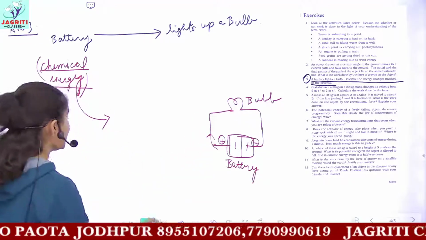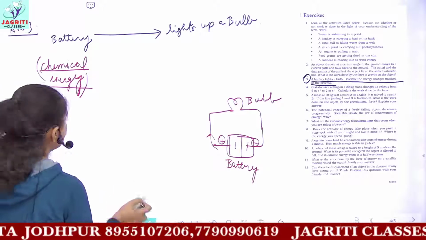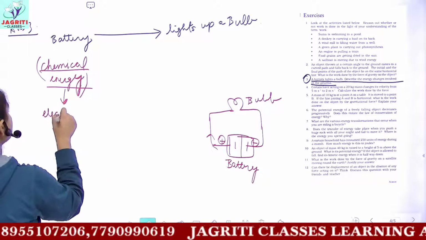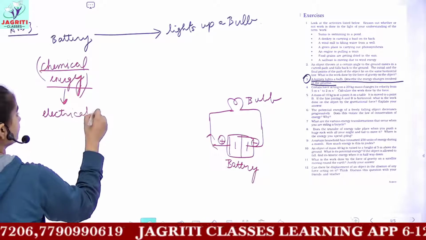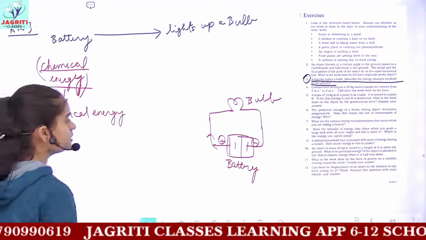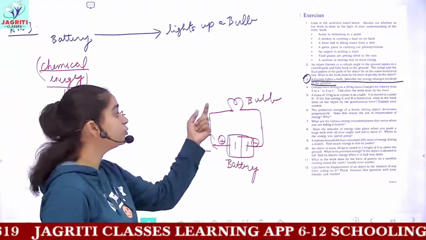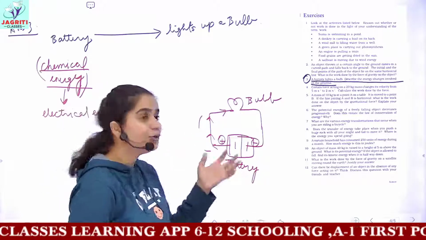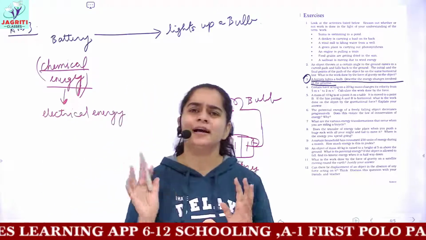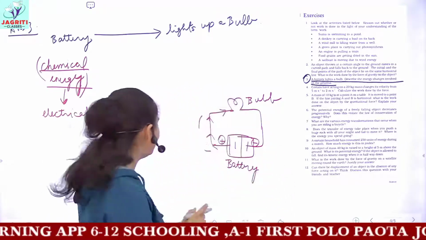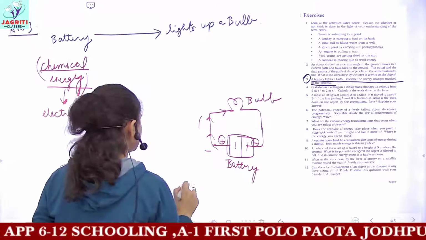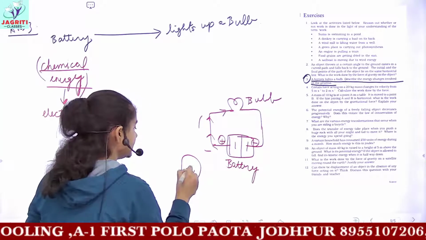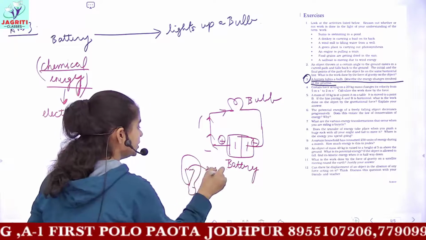Okay, so this chemical energy in the battery gets transformed to electrical energy, that is in the form of current obviously, and this current will flow through the wire and get to the bulb. And you have definitely read in your earlier junior classes that a bulb contains a filament. If this is the bulb, then this bulb contains a filament. This is the filament of the bulb.